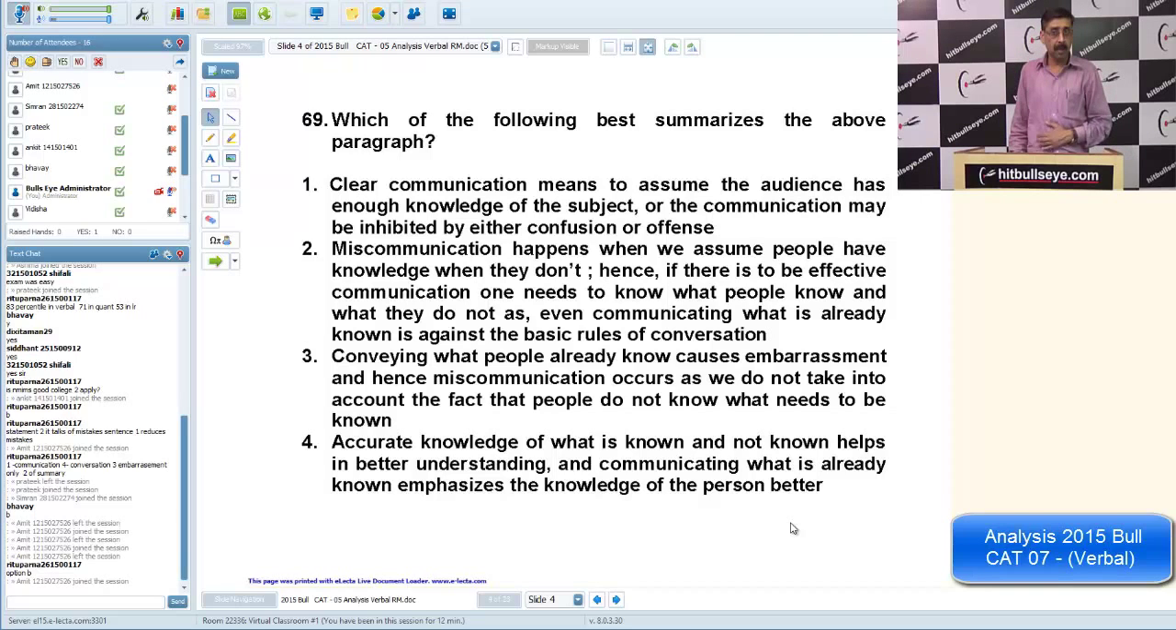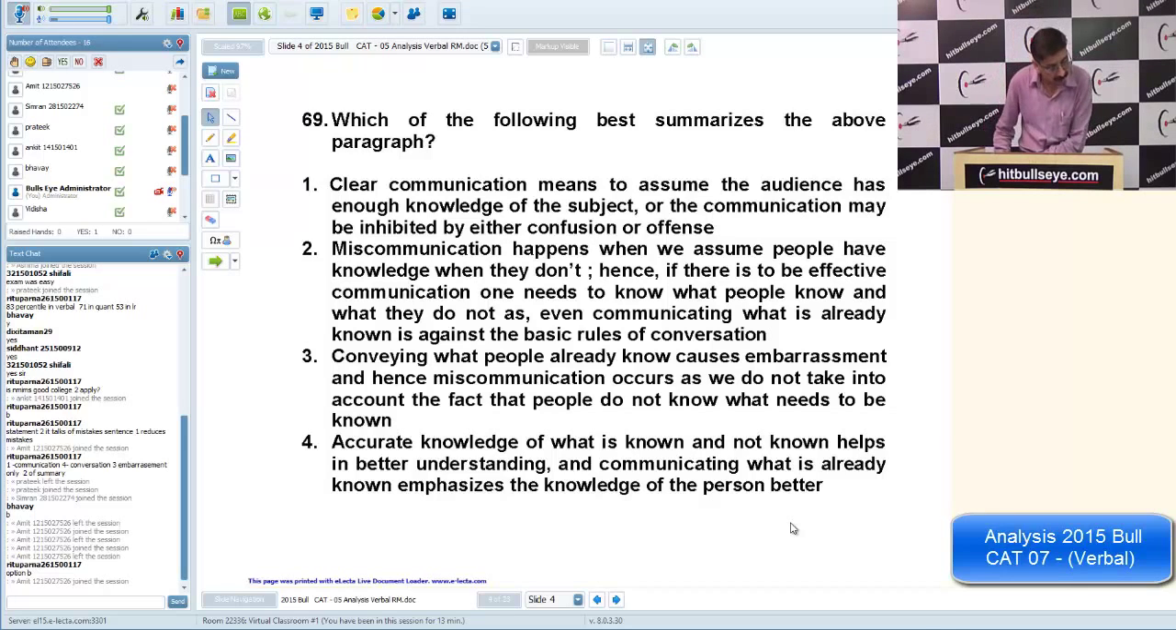The summary is talking about in which situations miscommunication happens. So obviously second. Third is wrong. Conveying what people already know causes embarrassment. How can this cause embarrassment? There is no mention of this. And miscommunication occurs as we do not take into account the fact that people do not know what needs to be known. So it's not miscommunication itself. It is one of the aspects.